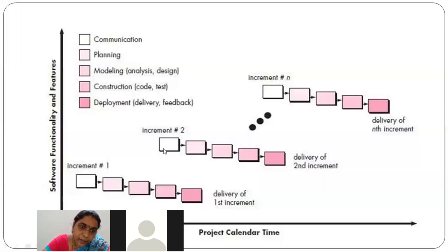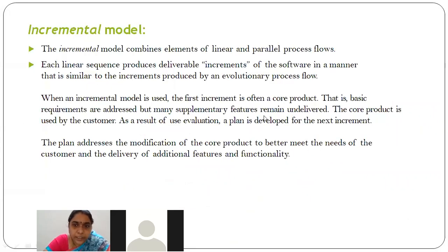When coming to the next increment, apart from these basic requirements, new extra features will be added, like Bluetooth will be included in the car, or some other extra features, maybe automatic key locking or AC. Some extra features will be added and released, again some extra features will be added and released into the market. So this is what is done.